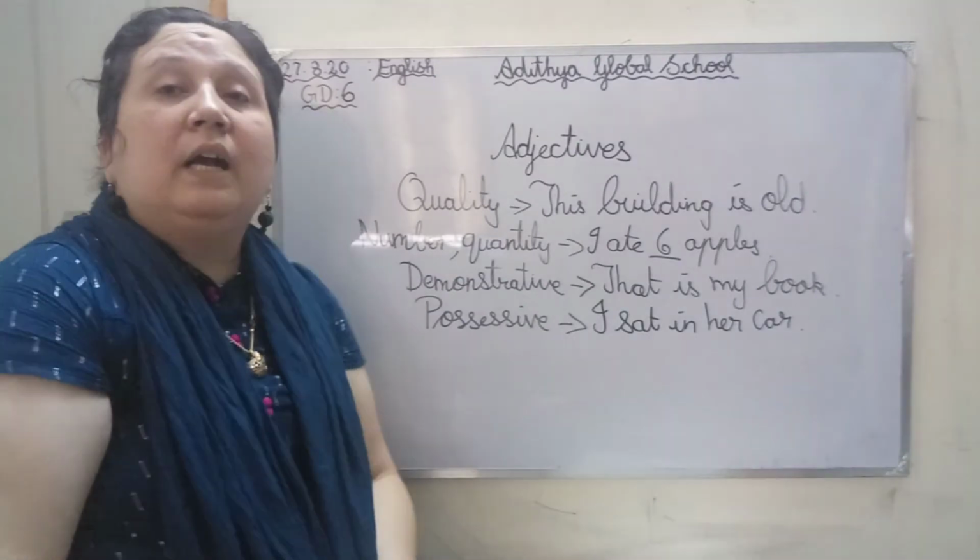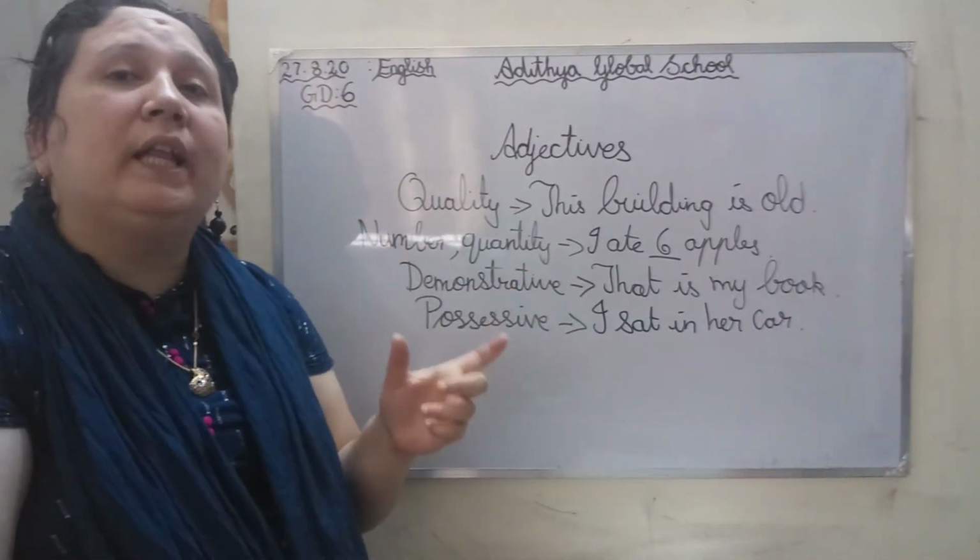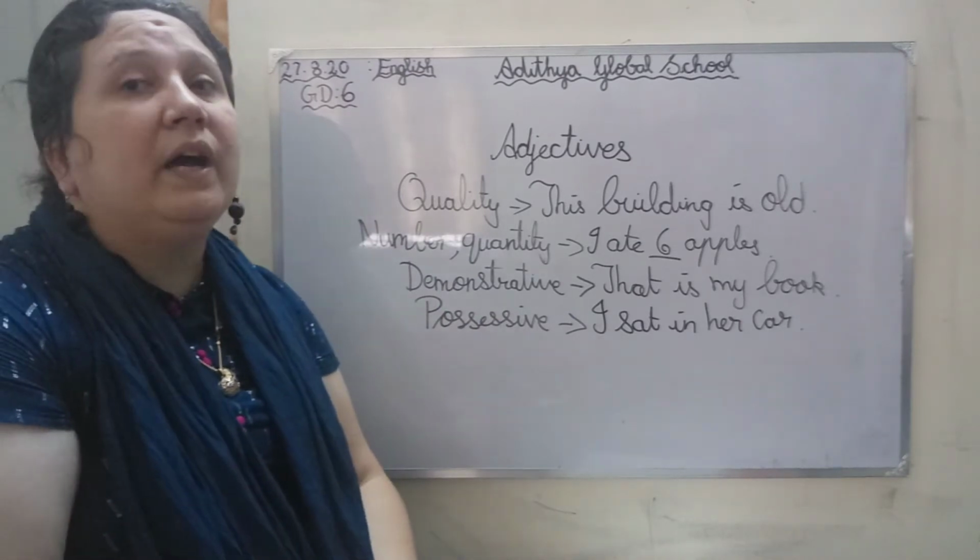I am saying that I went in her car, so I am giving a possession for that car. That belongs to her. So that is possessive adjectives.